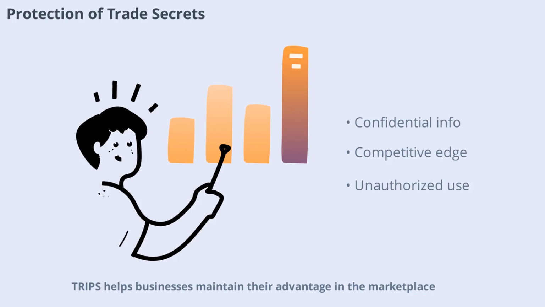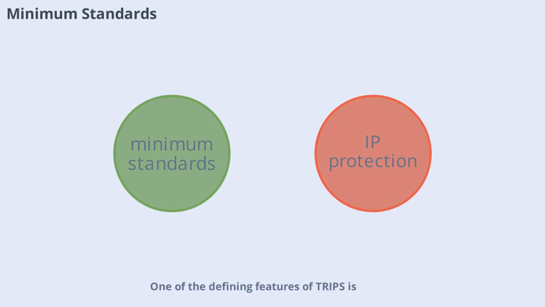One of the defining features of TRIPS is the establishment of minimum standards for IP protection. This means that while countries can offer more extensive protection if they wish, they must at least meet the baseline requirements set by TRIPS. This creates a level playing field for international trade and helps prevent a race to the bottom in IP standards.